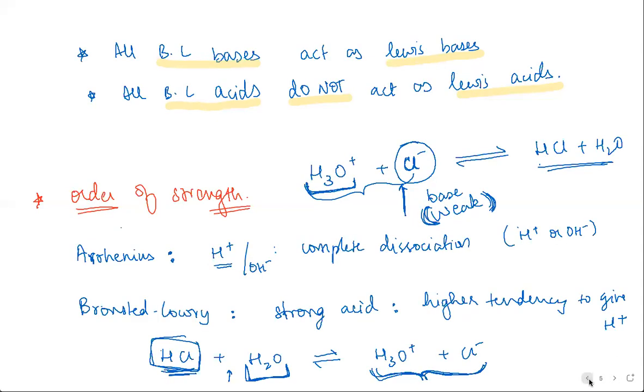So this is exactly what indicators do. Like you must have come across acid-base indicators, right? Like phenolphthalein, methylene blue, all of these. So what they do is they are very weak acids, slightly acidic. So when you mix them in the aqueous solution where you have acid or a base, this is the equilibrium that's established.